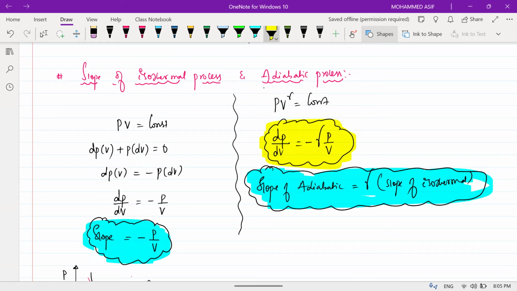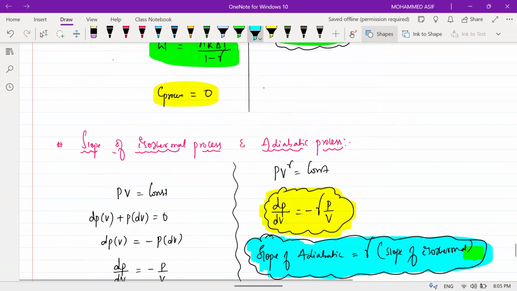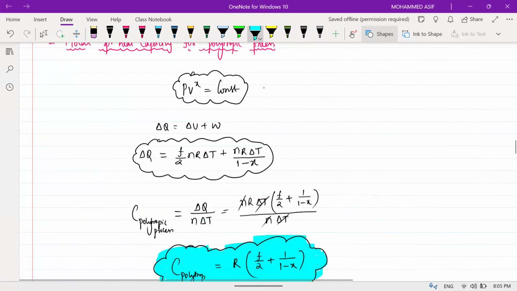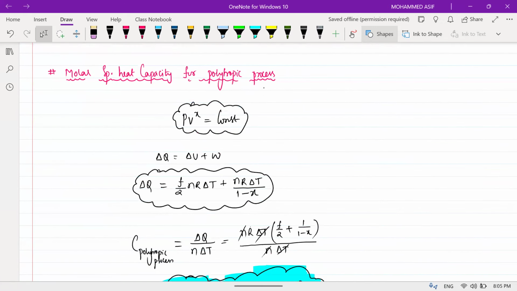Okay, so this was a small set of the basic formulas in thermodynamics, beta. And damn sure we'll be getting one or two questions in this one.